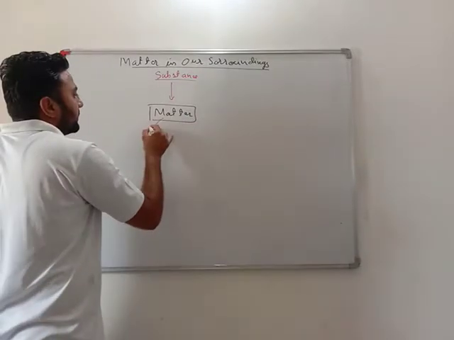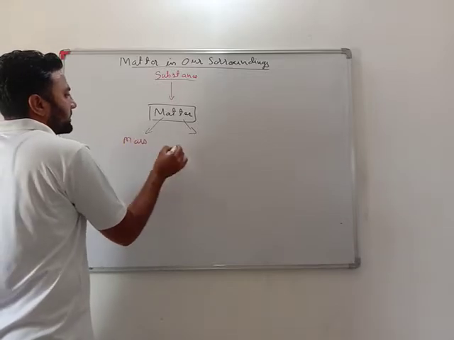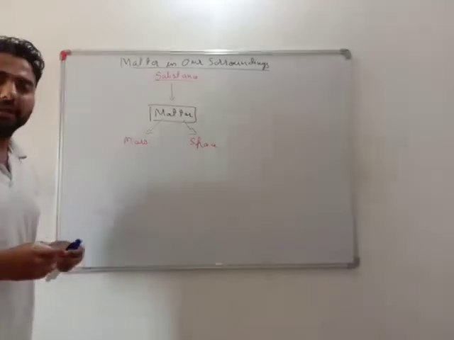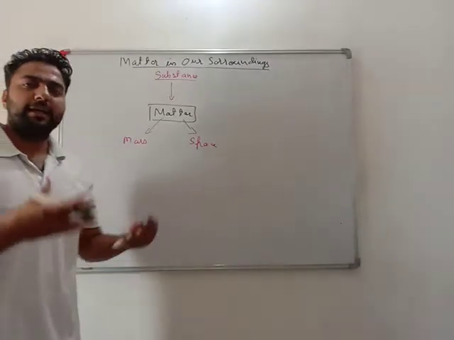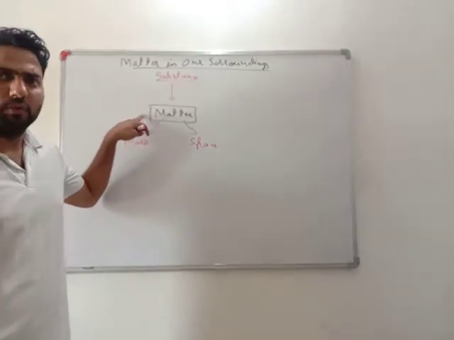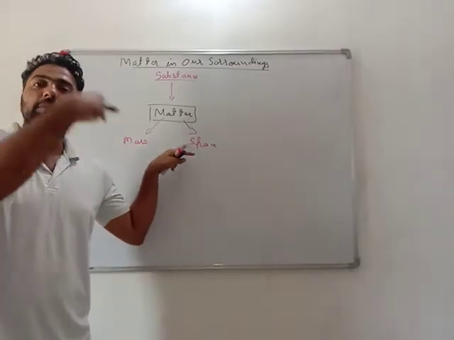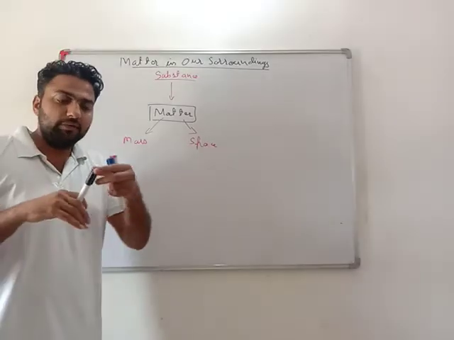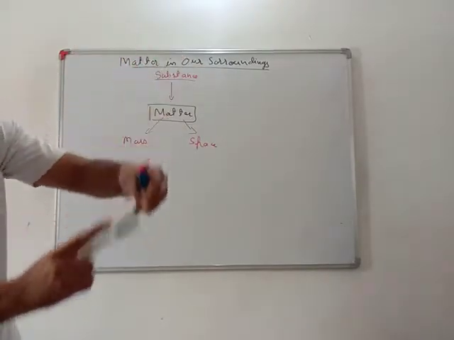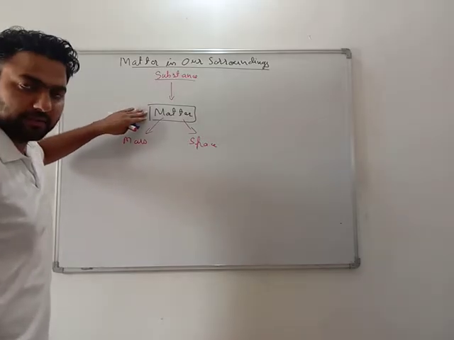What is matter? Anything having mass and occupying space is called matter. Very important. Taking my own example, I am myself made up of matter. How? I am having some mass, and I am myself consuming a space. Even this marker pen is having some mass and it is also occupying some space. So all the things nearby you are made up of matter.